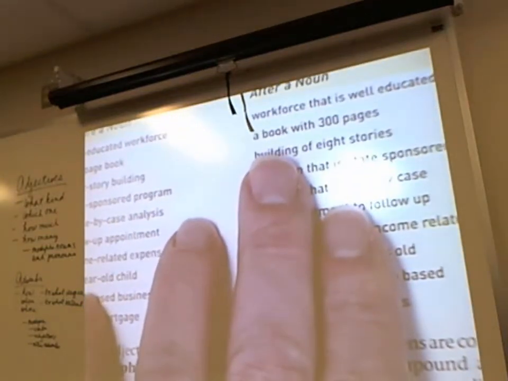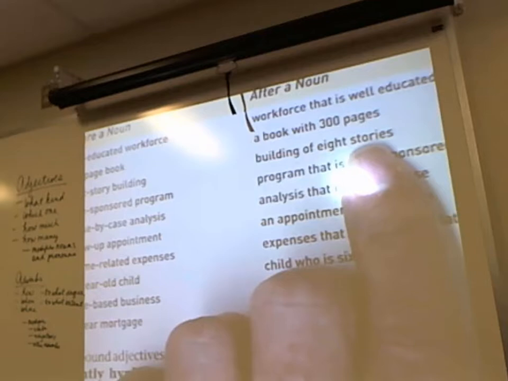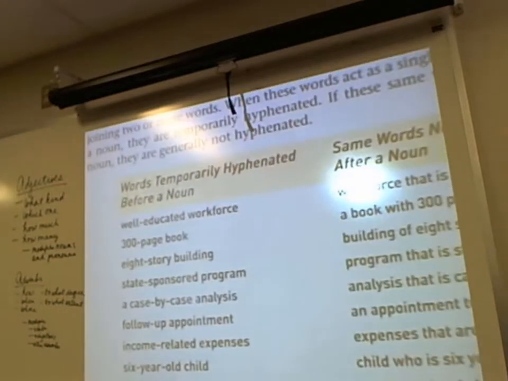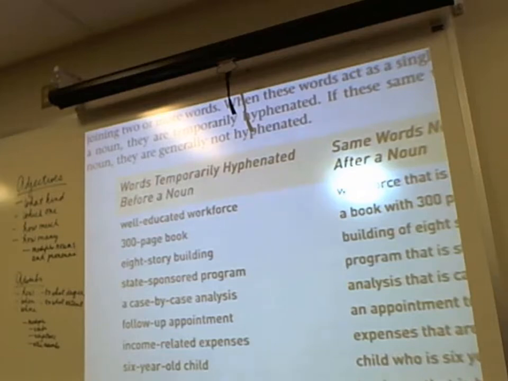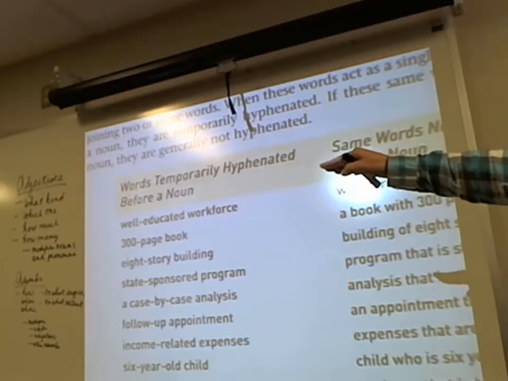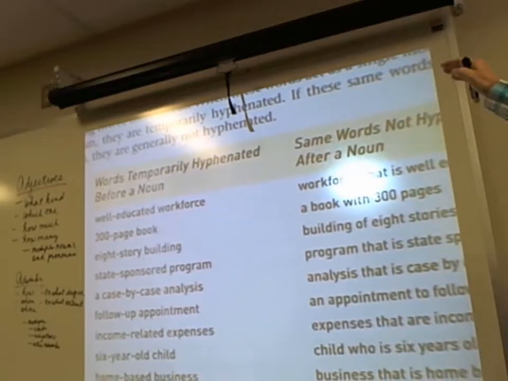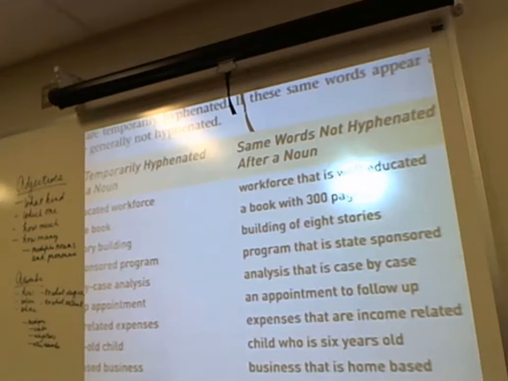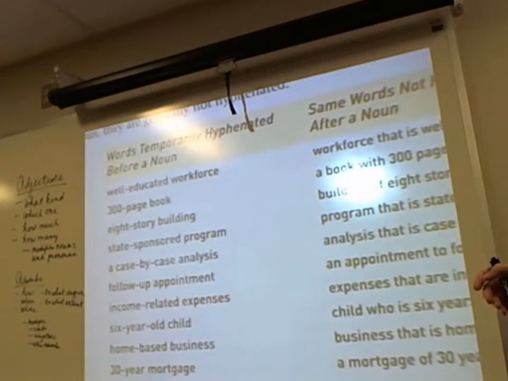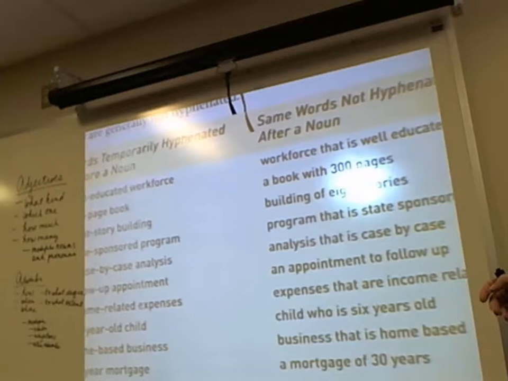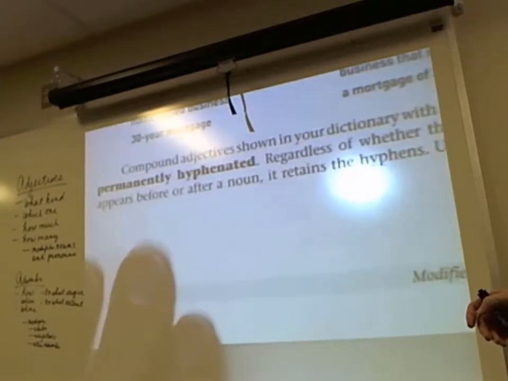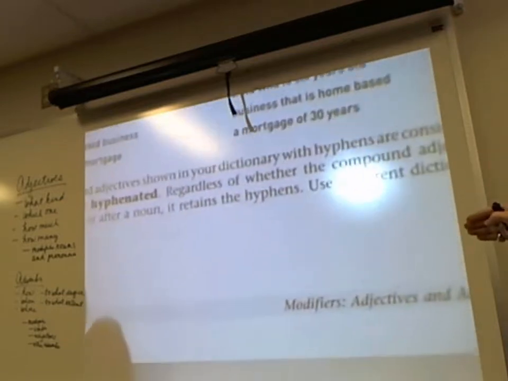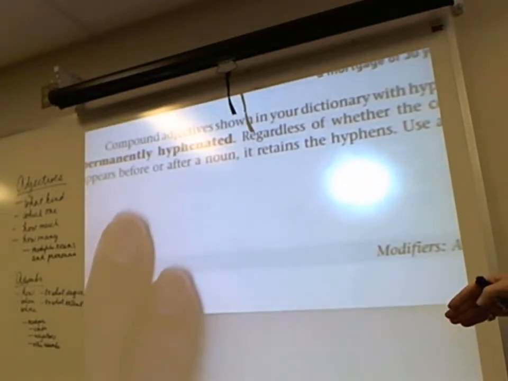When you're dealing with temporarily hyphenated adjectives appearing before a noun, and when those same adjectives are modifying the noun, they come after, they're not hyphenated. A 300-page book versus a book with 300 pages. So at the bottom of the page, it says, compound adjectives shown in your dictionary with hyphens are considered permanently hyphenated, and that's on the next page. Regardless of whether the compound adjective appears before or after a noun, it retains the hyphens.